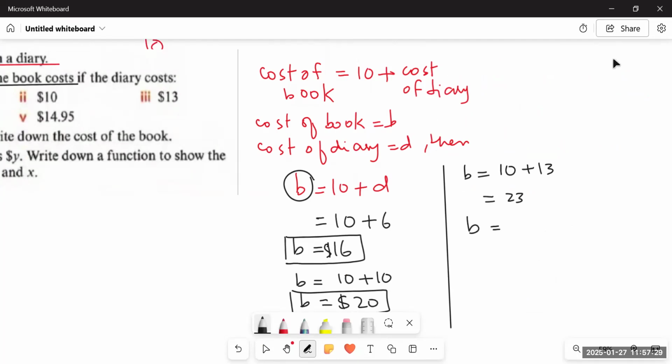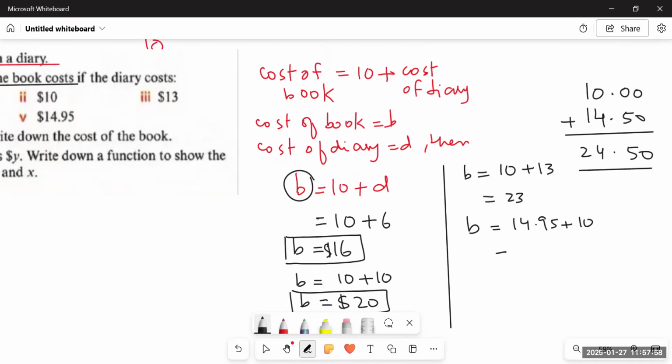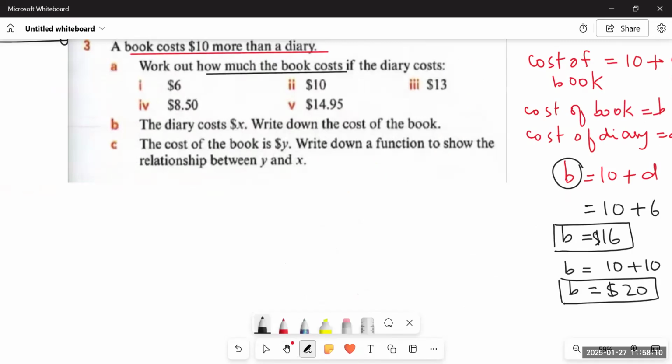Similarly, if the diary cost 14.95, then the book would be 14.95 plus 10. Now, how will we add it? We'll simply keep the whole number below whole number and below the decimal would come decimal point. And now when we add the two, since there are no decimal points in 10, we'll put 2 zeros. It becomes 50 and then 24. So the answer is $24.50. You see, this is how we add the decimal numbers with one another. And now you have to tell me the answer to part 4 in the comment section.